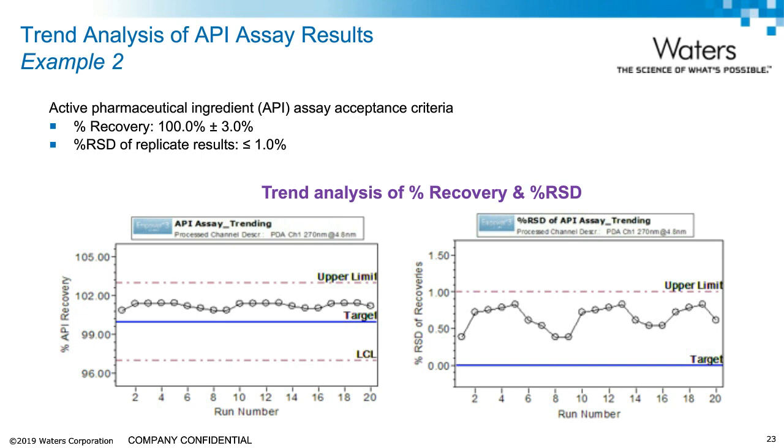So you can see that using control charts for trend analysis of the reportable results helps to identify out-of-trend results that may go undetected when using summary reports. Whether evaluating results during an ongoing stability study or release testing of the drug product, control charts in the Empower software enable quick trend analysis of the data generated by the method.